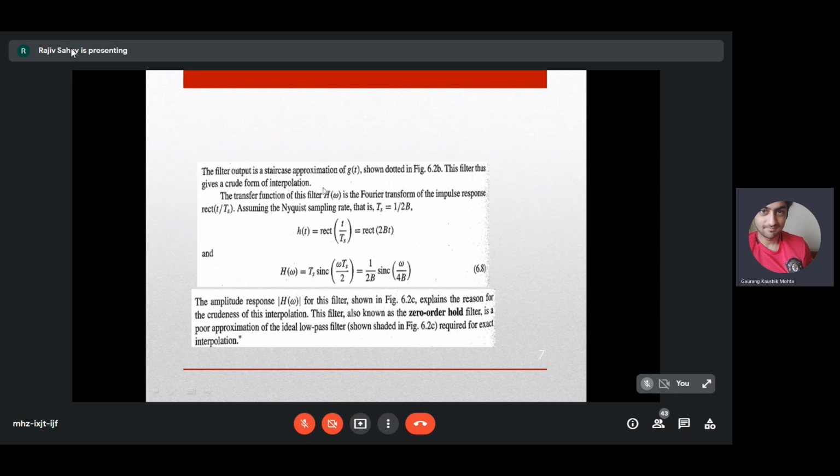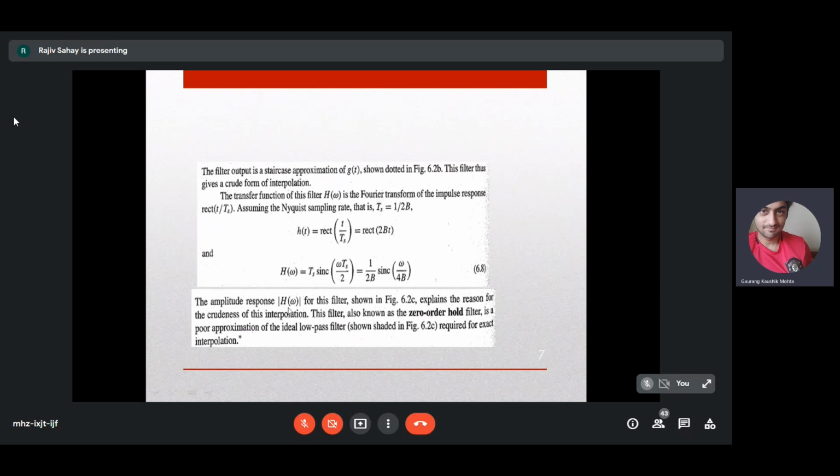So this filter is a crude form of interpolation, and the transfer function of this filter H of omega is the Fourier transform of the impulse response rect of t by Ts. If you assume Ts is equal to 1 by 2b, then you get h of t of the zero order hold filter as rect of 2bt, and H of omega like this.